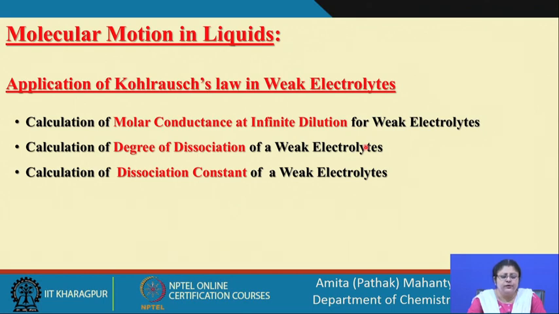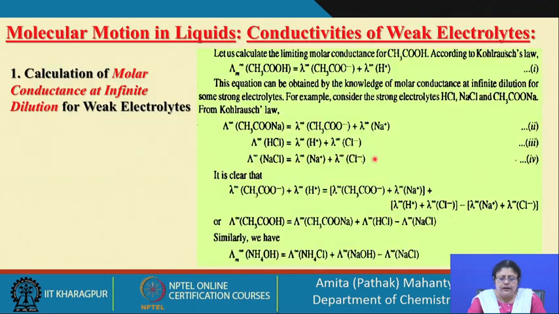You can calculate the molar conductance at infinite dilution for that weak electrolyte. You can calculate the degree of dissociation of that weak electrolyte. You can calculate the dissociation constant of that electrolyte. So, let us see how we can do each of them.